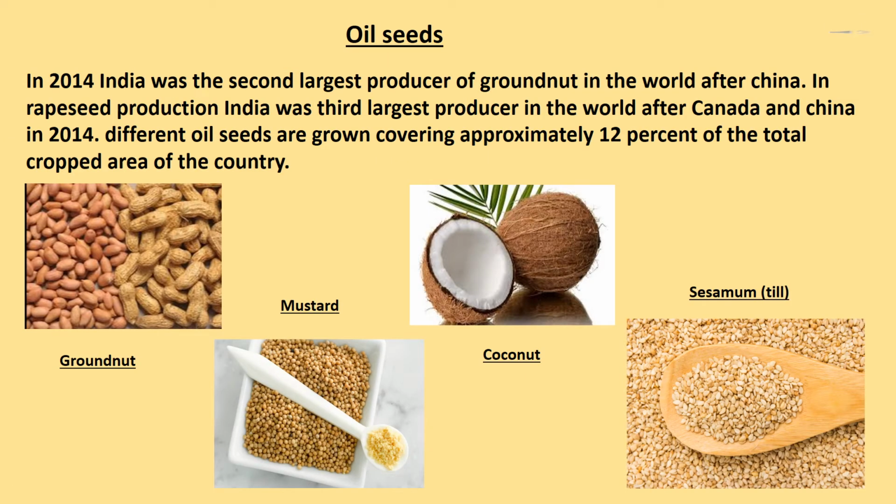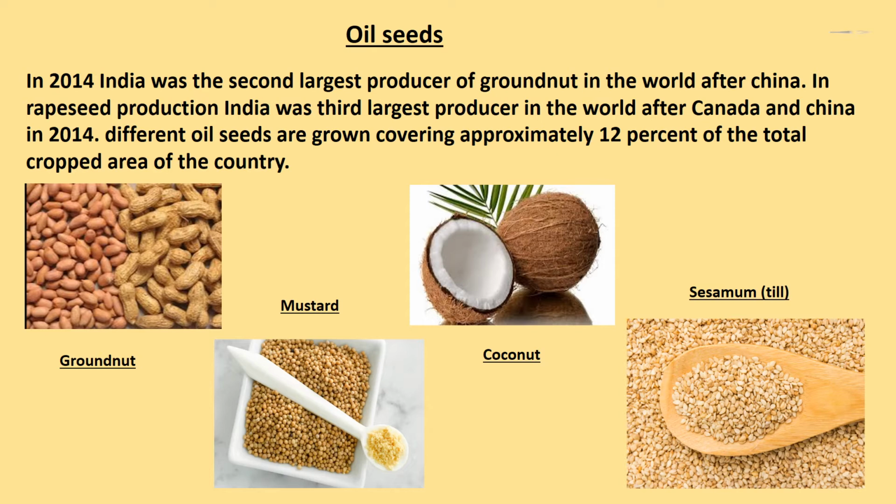Oilseeds. In 2014, India was the second largest producer of groundnut in the world after China. In rapeseed production, India was the third largest producer in the world after Canada and China in 2014. Different oilseeds are grown covering approximately 12% of the total cropped area of the country.